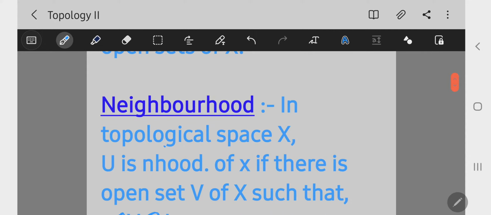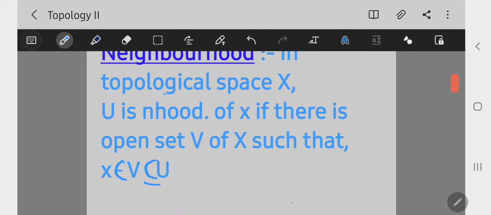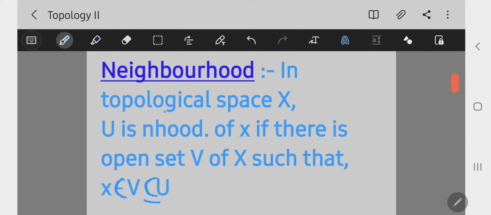Now open set and neighborhood, these two definitions are equivalent. The definition of neighborhood is: in a topological space X, U is called a neighborhood of x if there is an open set V of X such that x belongs to V, which is a subset of U. Here V must be open and lies between x and U. That is, U is called a neighborhood of point x if there is an open set V between U and x.